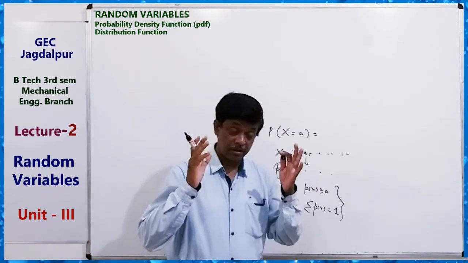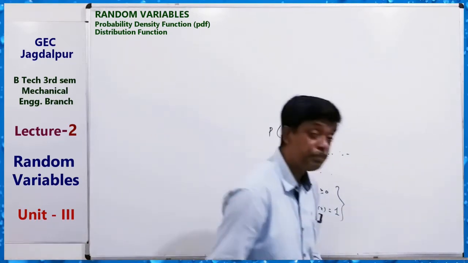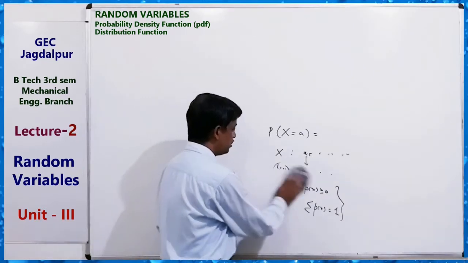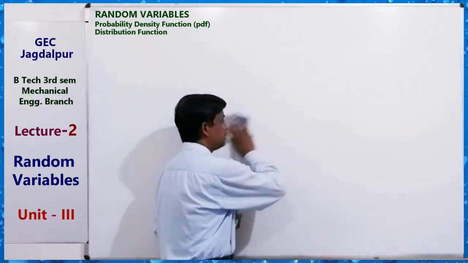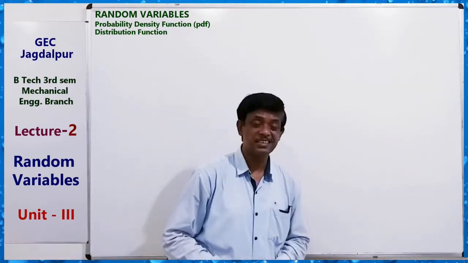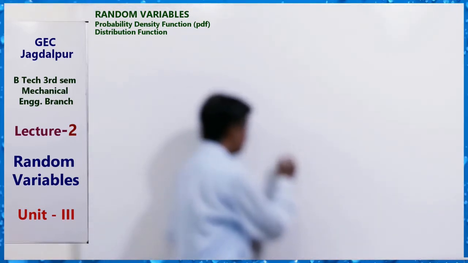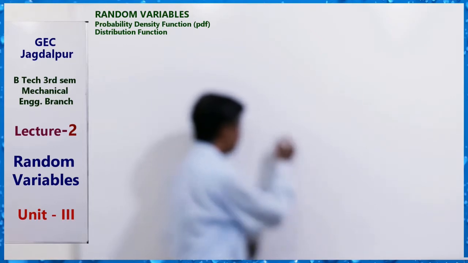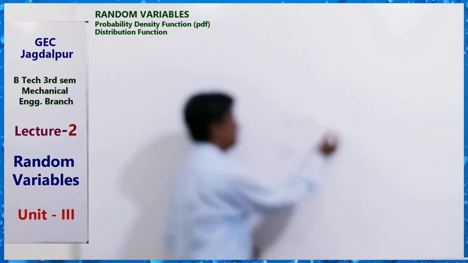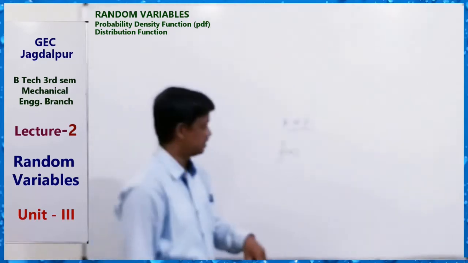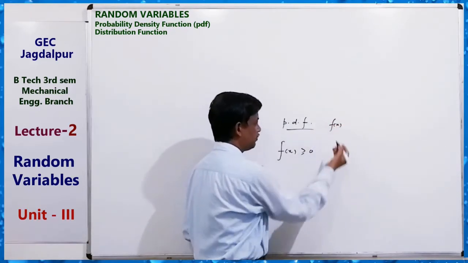And for a continuous probability distribution, we say PDF, because for a continuous probability distribution the random variable takes infinite values in an interval. So we say probability density function, PDF, f(x), which is greater than or equal to 0, denoted by f(x).